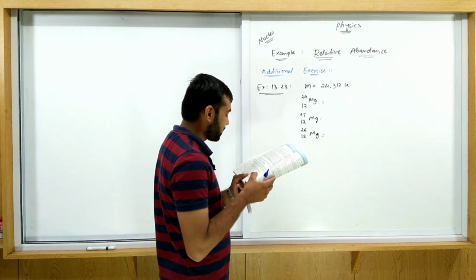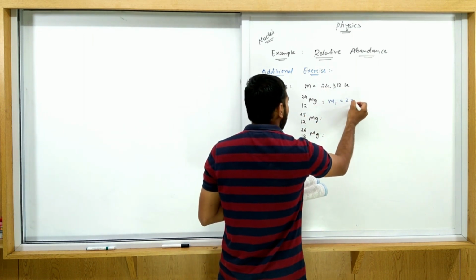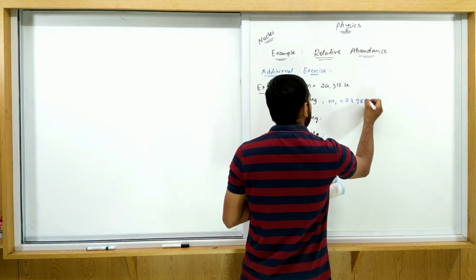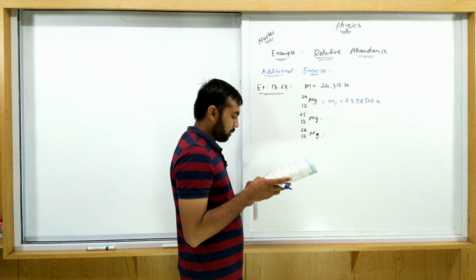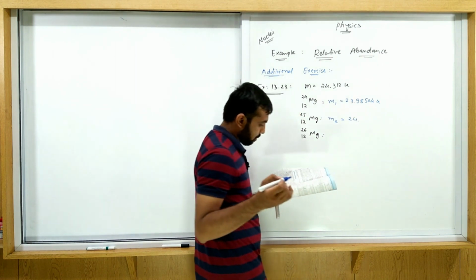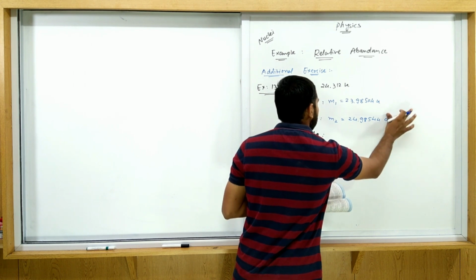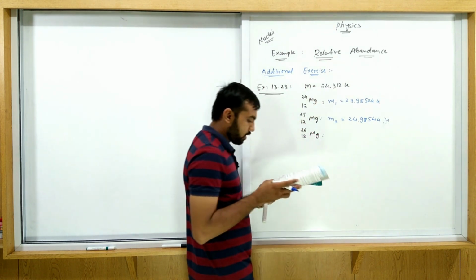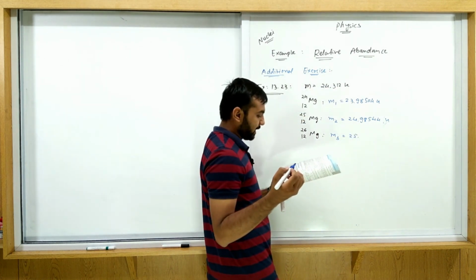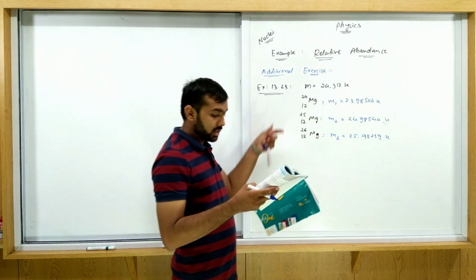The first isotope mass, M1, is equal to 23.9850 AMU, the second one has mass 24.9858 AMU, and the third one has mass 25.9826 AMU. So these masses are also given to us.